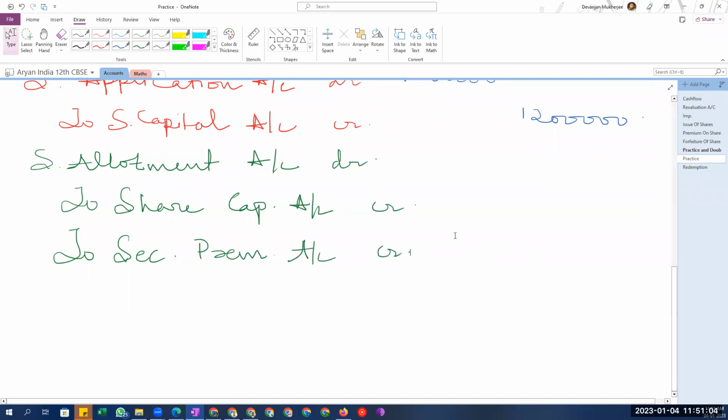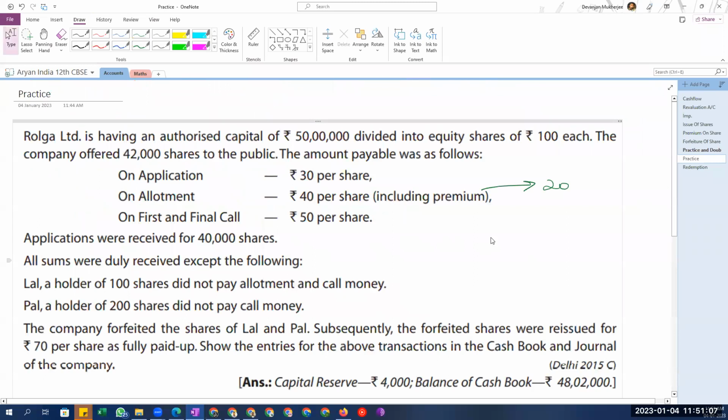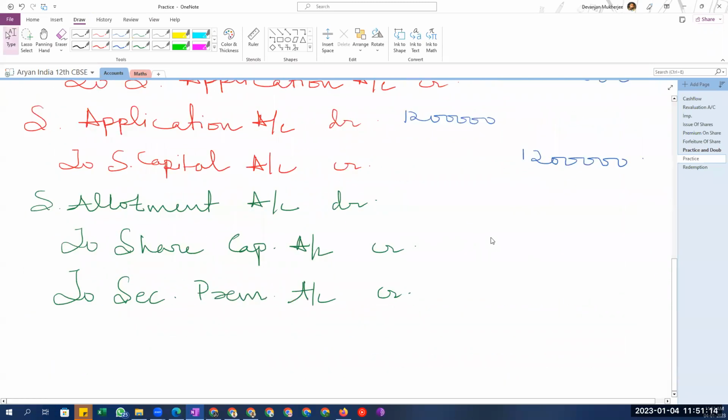And the amount will be for share allotment 40 into 40,000, so that will be equal to 16 lakhs.